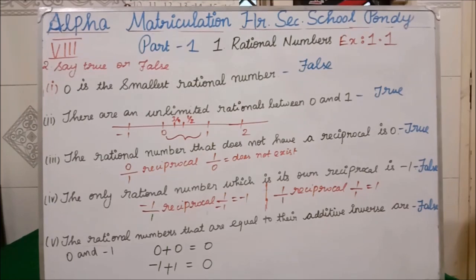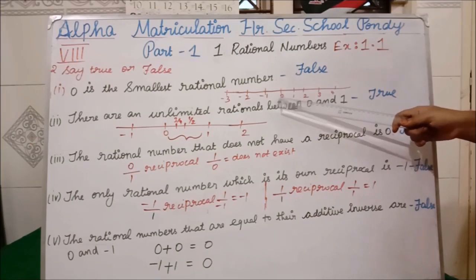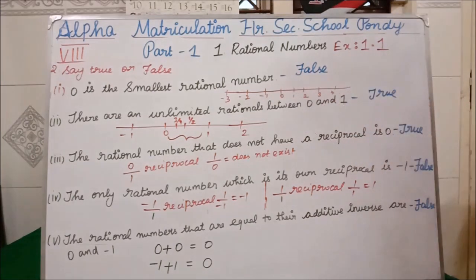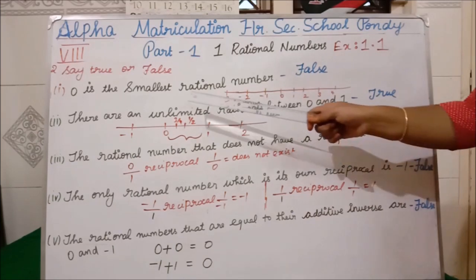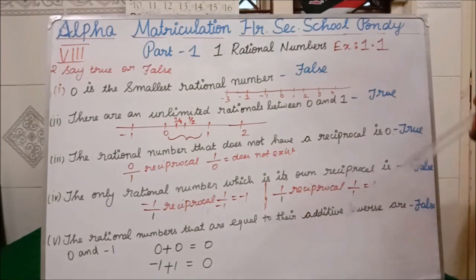Now the first question: 0 is the smallest rational number, they are saying. See students, if you see the number line, here 0 is there. After 0 we still have more rational numbers, going up to minus infinity. But they are saying 0 is the smallest rational number. So it is false, because after 0 we still have more numbers.